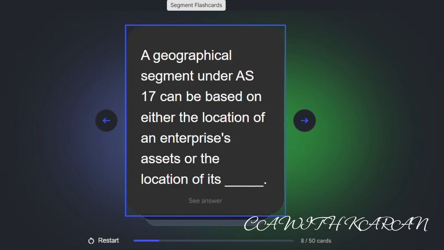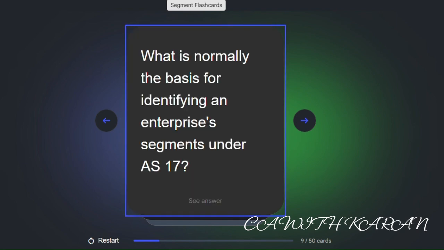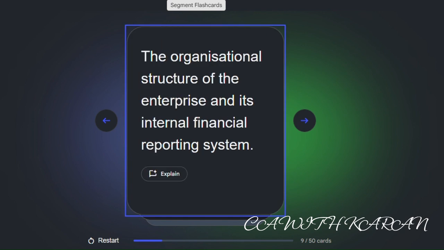A geographical segment under AS 17 can be based on either the location of an enterprise's assets or the location of its customers. What is normally the basis for identifying an enterprise's segments under AS 17? The organizational structure of the enterprise and its internal financial reporting system.